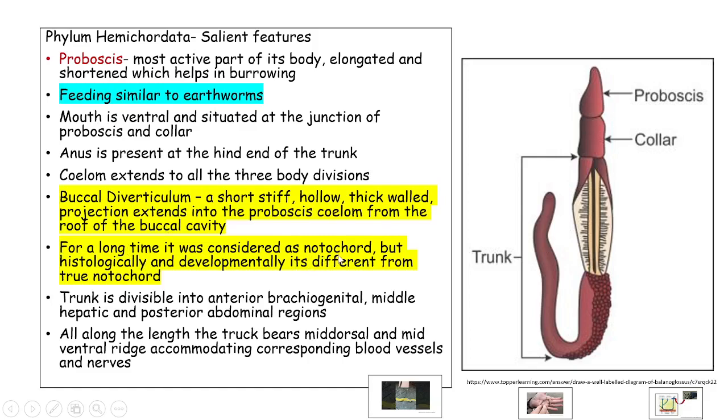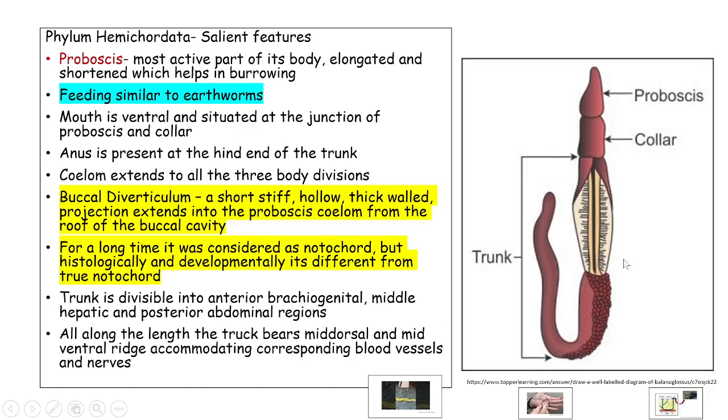For a long time, it was considered a notochord, but histologically and developmentally, it is different from a true notochord. Because it was considered a notochord, they were previously placed in phylum Chordata, but when that was disproved, they were reclassified under invertebrates. The trunk is divisible into the branchiogenital, the hepatic, and the posterior abdominal region, which is the intestinal region, and the anus.